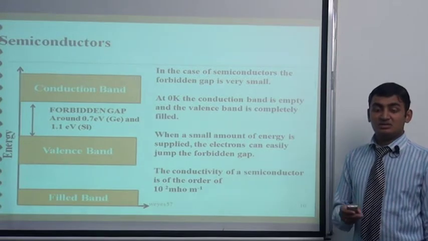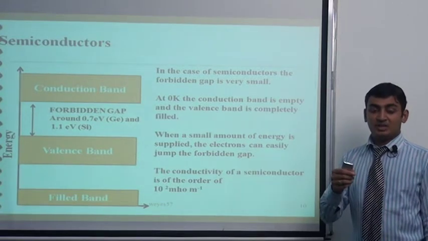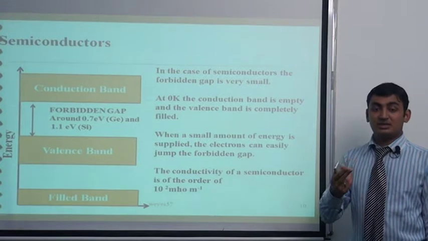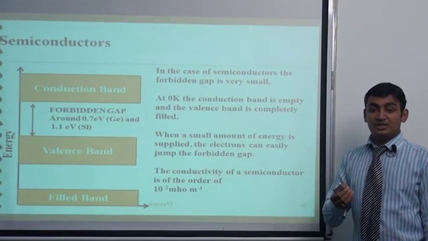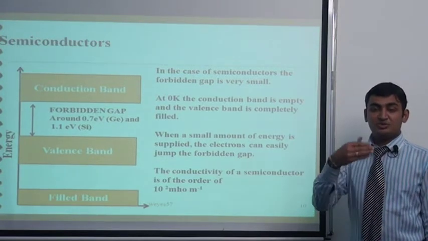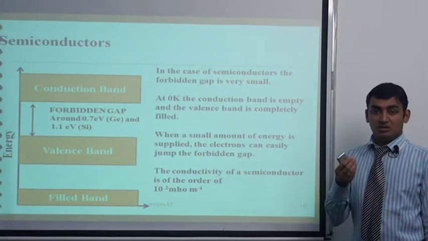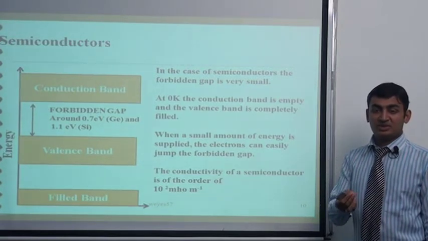Semiconductors. In a semiconductor there is a narrow band gap, between conductor and insulator, so we can transit an electron from the valence band to the conduction band with minor energy, around 1.1 electron volt.